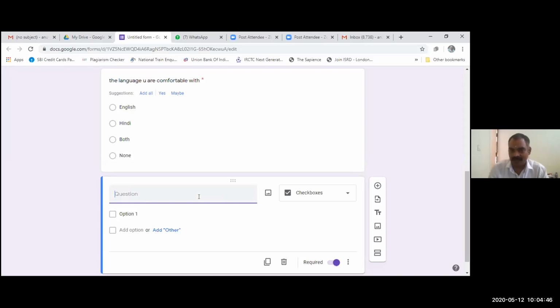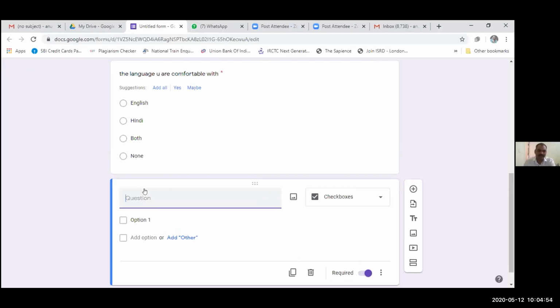Suppose I am asking by which Google application you are familiar with. So this is a question of checkbox type.